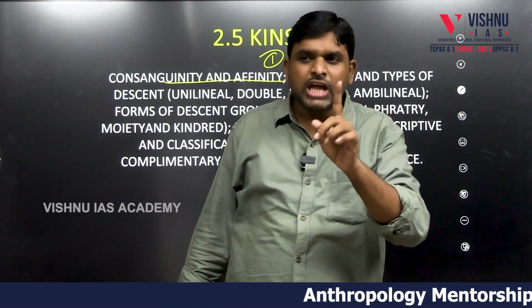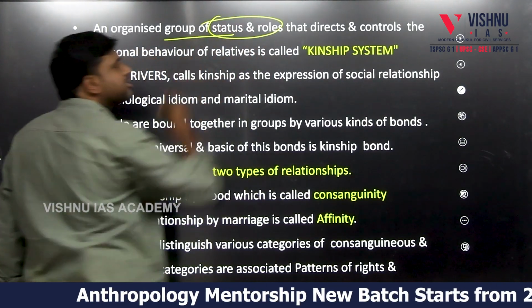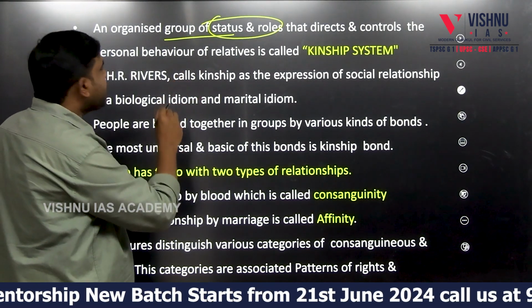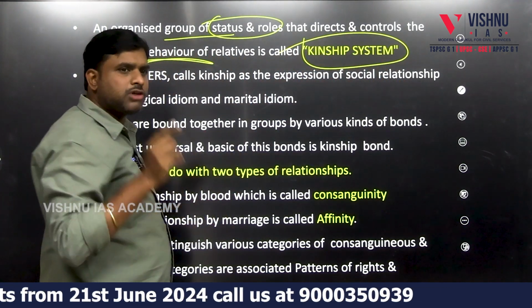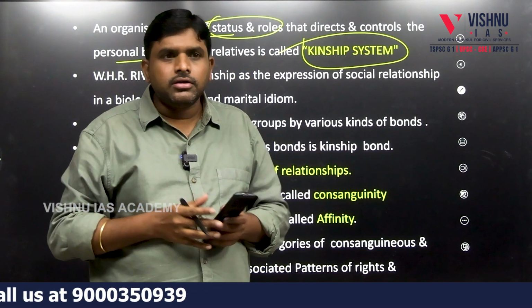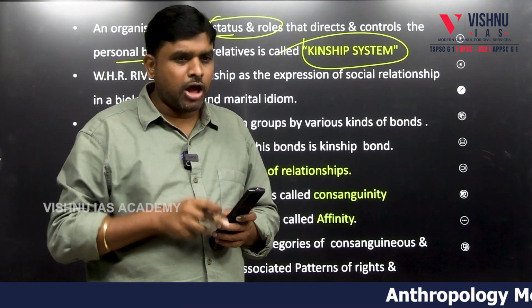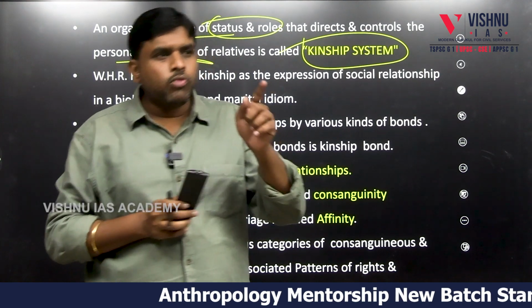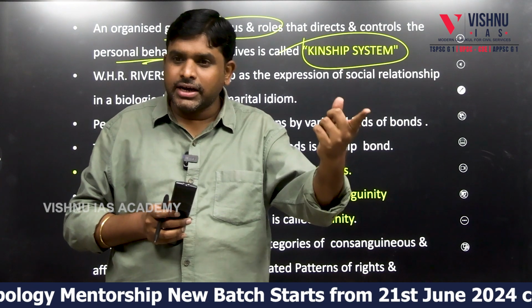The relationship is not that serious. An organized group of status and roles that directs and controls the personal behavior of relatives is called the kinship system. It's not only kinship. We are not only into the relationship, we are also into the bond. And if we want to maintain that bond, compulsorily a personal behavior will be there. How we will be behaving depends upon what? What is your status and associated role?